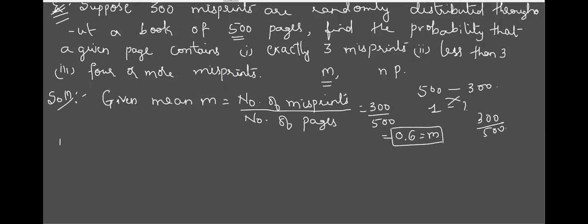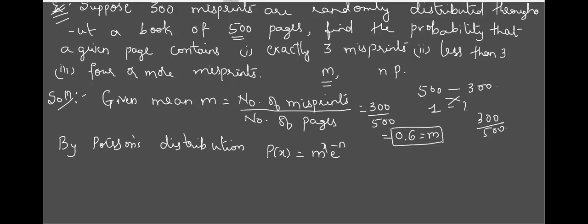Now let us apply Poisson's distribution. P of x is equal to m raised to x, e raised to minus m, divided by x factorial. Very important: e raised to minus m. If you miss it, your whole problem will be wrong. This is not exponential, this is Poisson's. So 0.6 raised to x, e raised to minus 0.6, divided by x factorial.